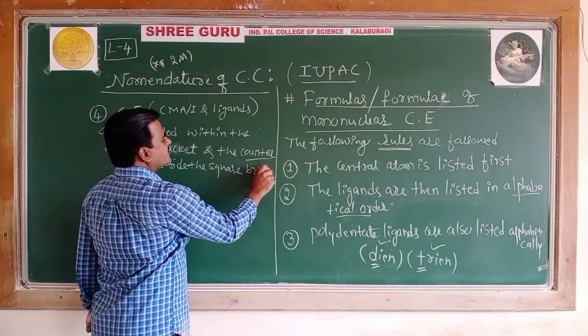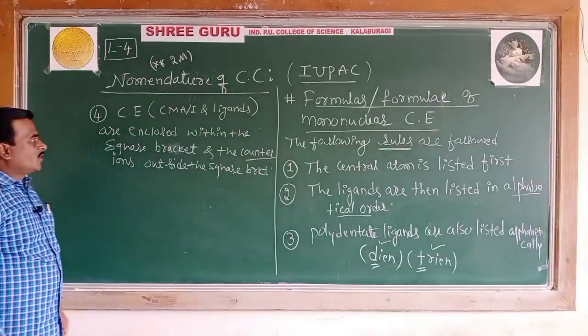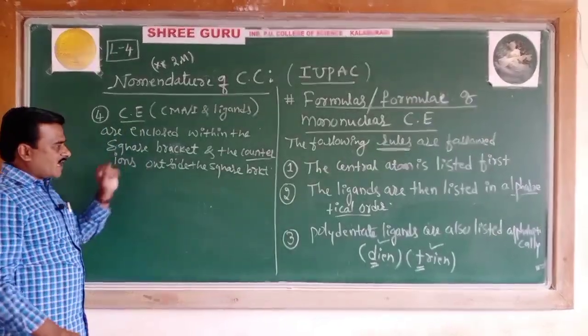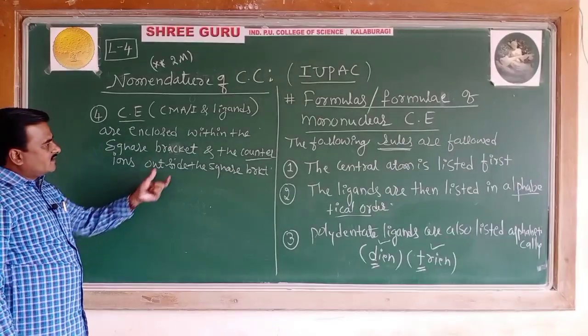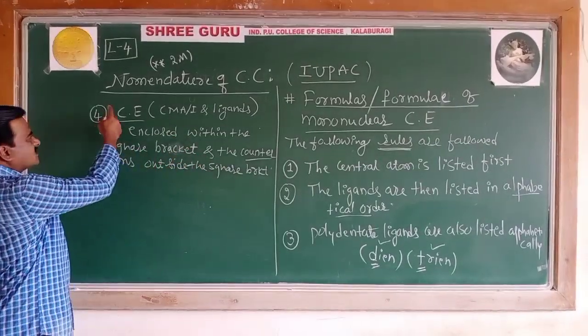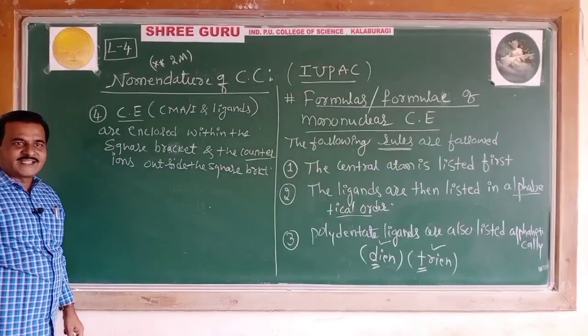So the coordination entity must be enclosed in the square bracket and the counter ion must be written outside the square bracket. This is the fourth rule.